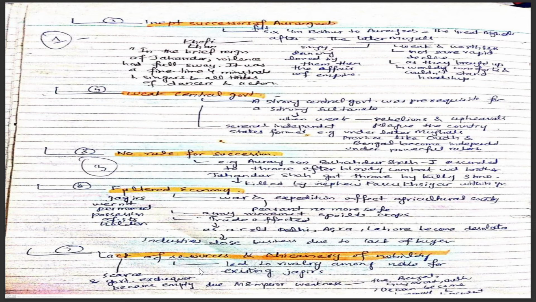Number five is that there was no rule for succession. Aurangzeb's son Bahadur Shah I ascended the throne after a bloody combat with his brother. Jahandar Shah got the throne by killing three of his brothers, and he was in turn killed by his nephew Farrukhsiyar within a year.